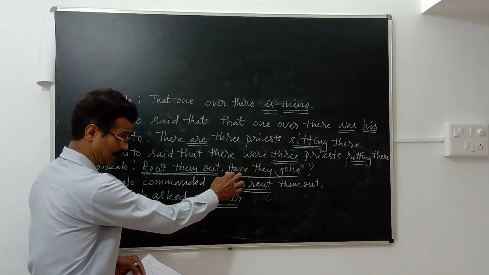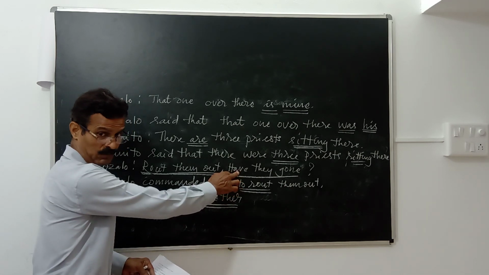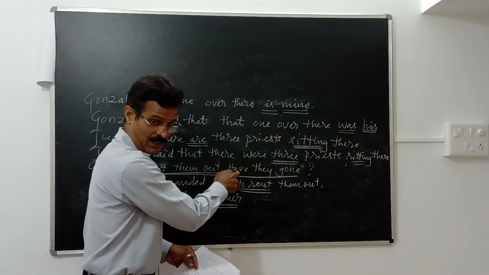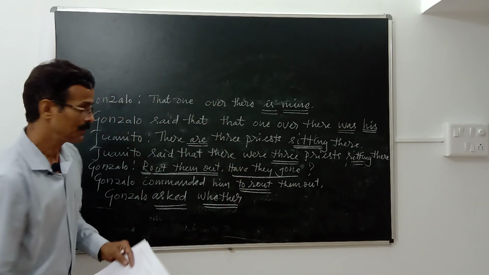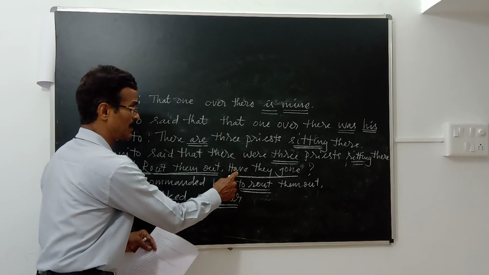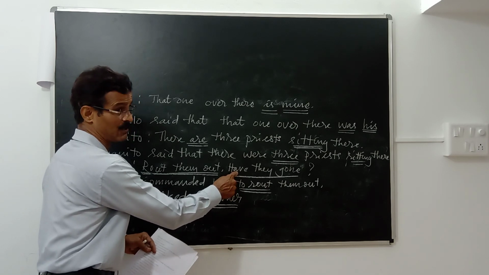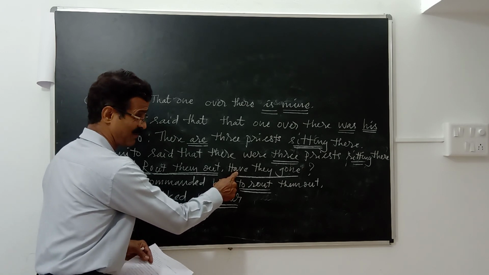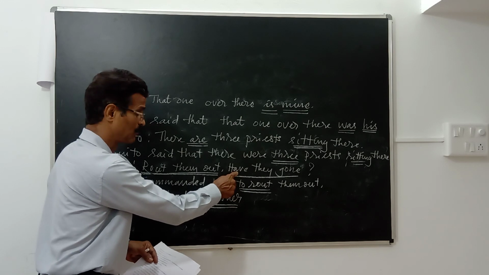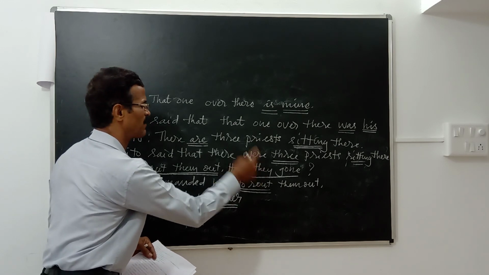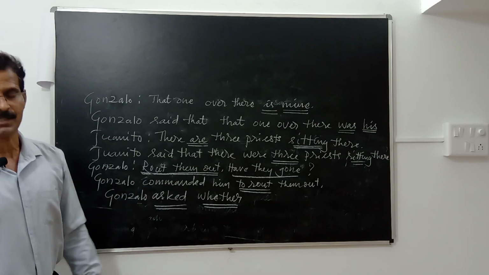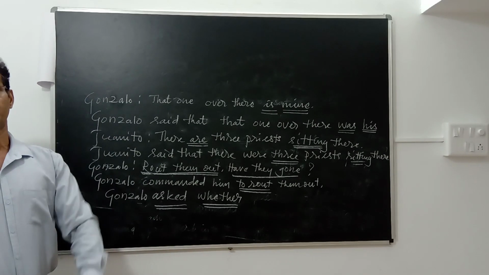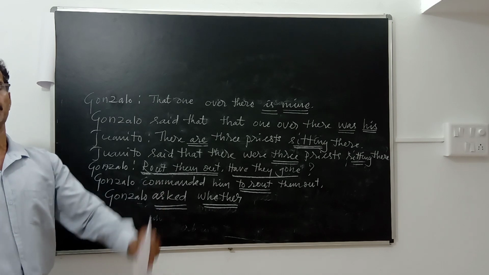Now here, the question is introduced by the auxiliary verb. In my question, the auxiliary verb itself introduces the question. This is your yes or no question, and the subject comes later. When we change into indirect speech, the subject comes first and the verb is used later.